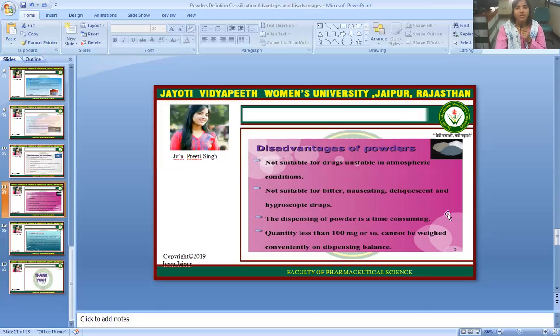deliquescent, and hygroscopic drugs. The dispensing of powders is time consuming. Quantities less than 100 mg or so cannot be weighed on a conventional dispensing balance.